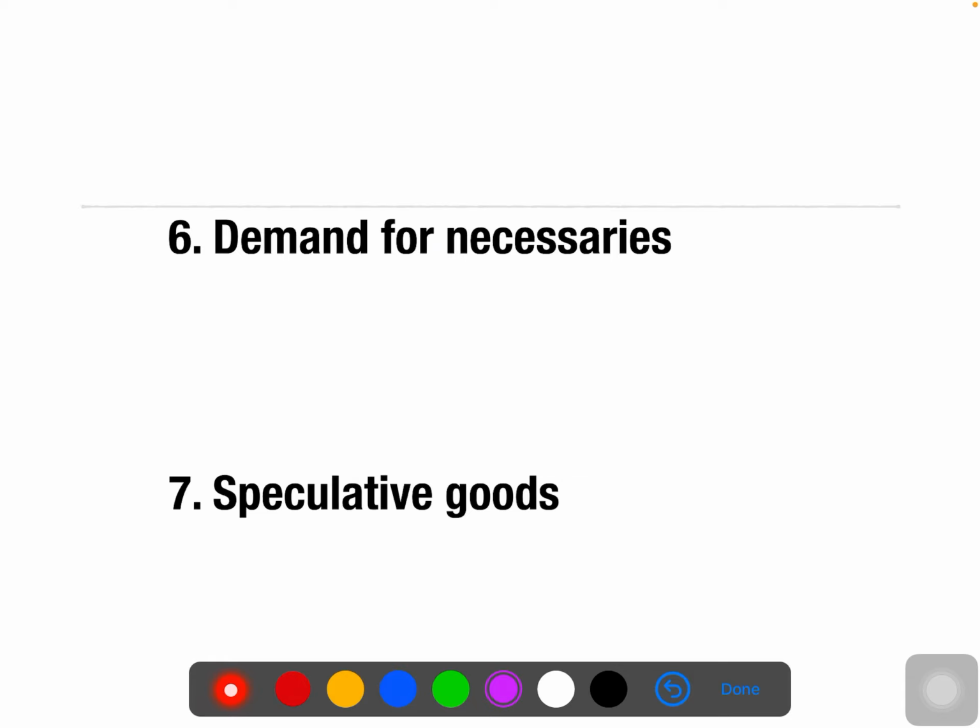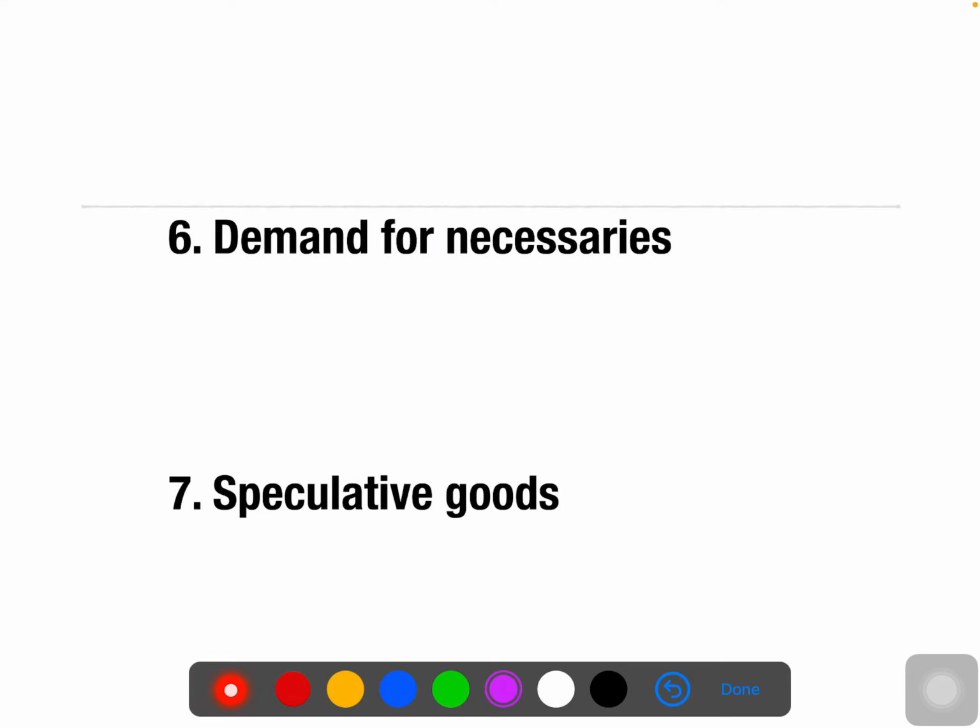And the next situation here, you have demand for necessaries. If any good is very necessary, without which you cannot survive at all, then even if the price is increasing, you will definitely increase the demand, because that is a basic necessity. Without that you cannot survive. So those are called demand for necessaries. Both are again moving in the positive direction. Basic necessity, price increases, demand is also going to increase. It will never come down. They both are going to move in the same direction. So again, one of the exceptional cases is the case of necessaries.